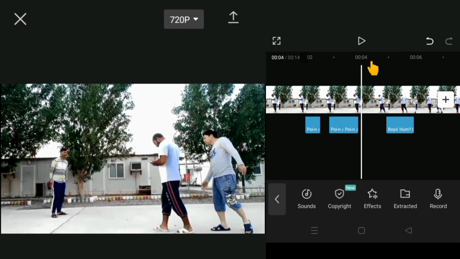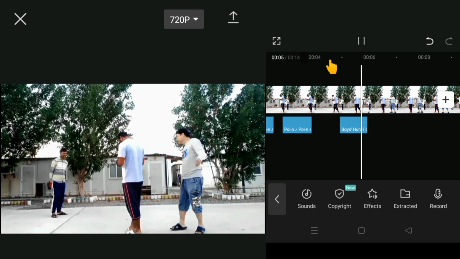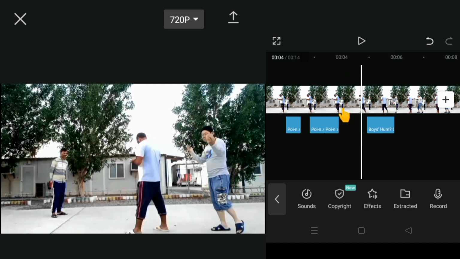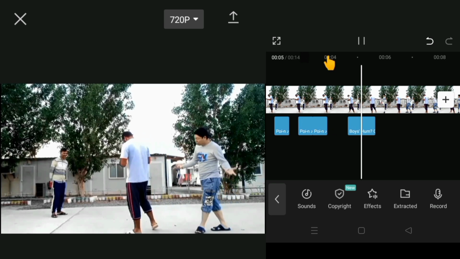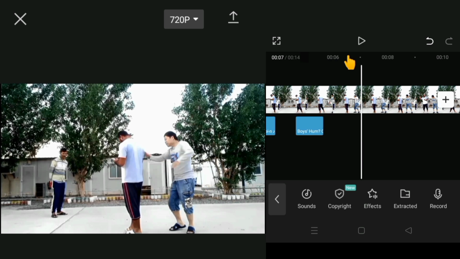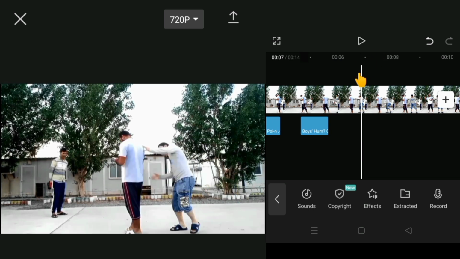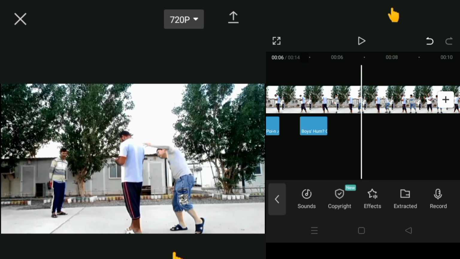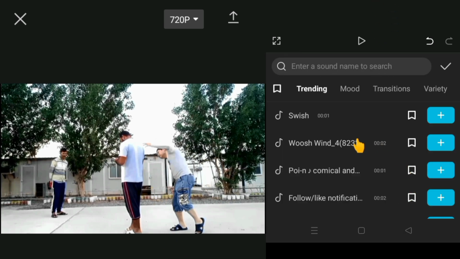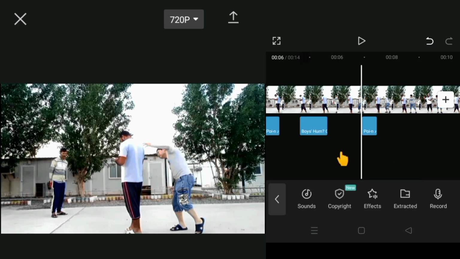Okay, then again play this. Yes, it's a little bit too fast here. Okay, adjust the sound. Okay, see. Then again here, touching here. Okay, here backside, touch here. Then this one again, go to effect. Then go to this one. On. Okay, see, and right, touch here, plus icon.